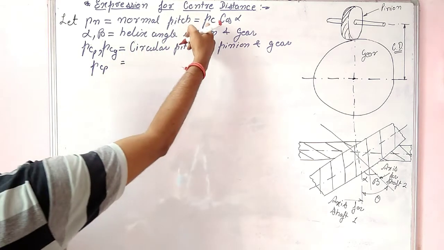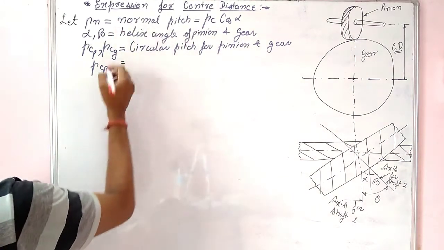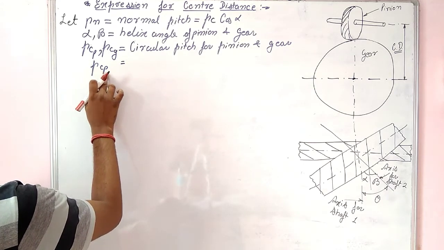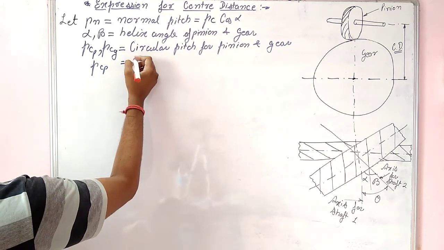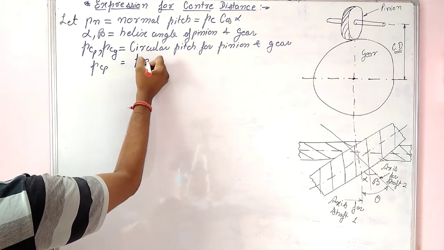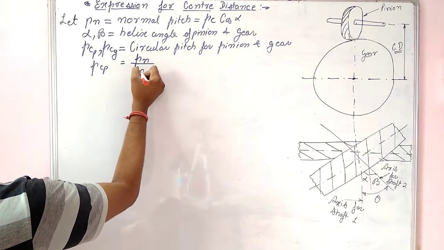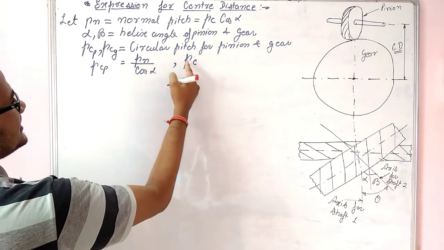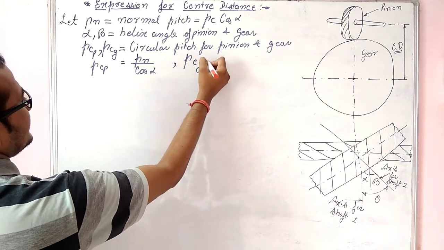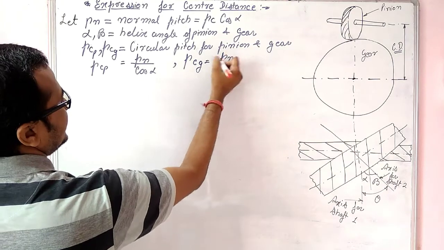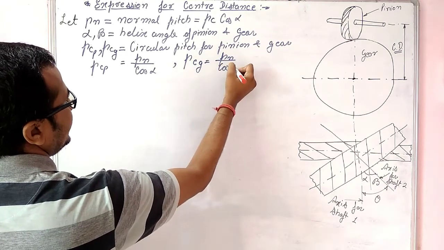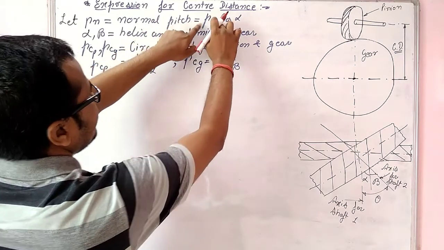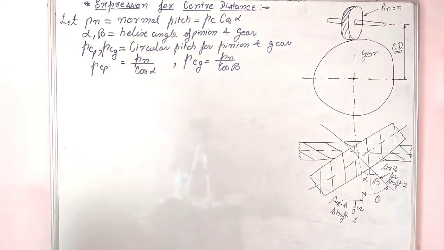Now, from this relation, if we find the normal pitch for pinion, the circular pitch for pinion will be equal to normal pitch upon cos of alpha, and the circular pitch for gear will be equal to normal pitch PN upon cos of beta. Both these relations we are finding from the normal pitch.